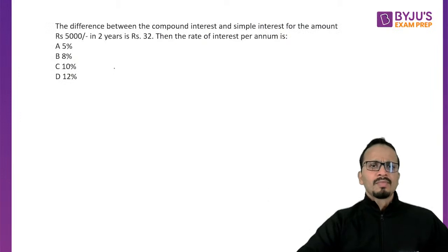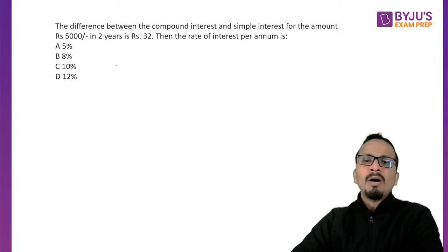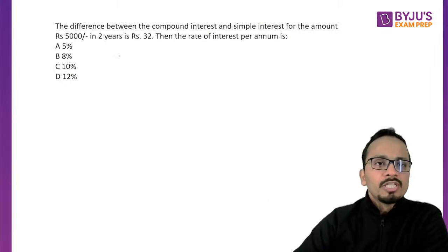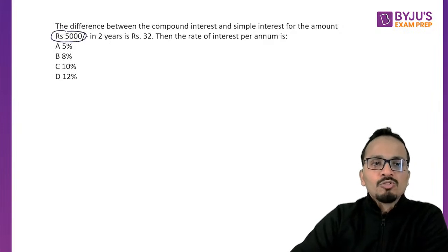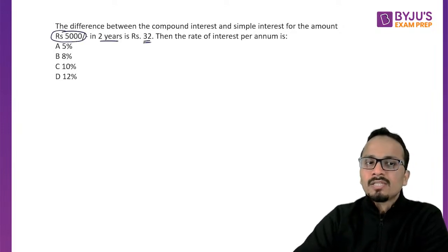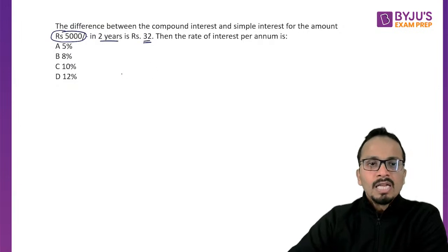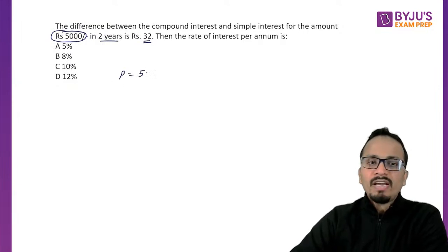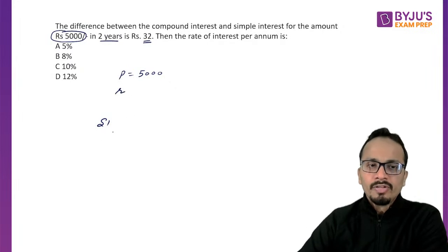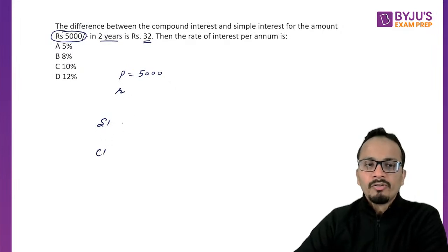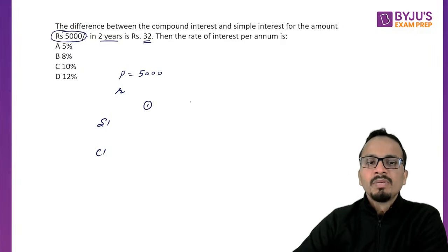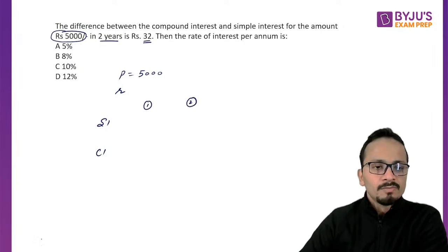Next question. The difference between compound interest and simple interest for the amount of rupees 5,000 in 2 years is 32. Okay. Now we have a principal of 5,000. Time period is 2 years. Now, if I consider R as the rate of interest, so simple interest and compound interest. So first year simple interest, second year simple interest.